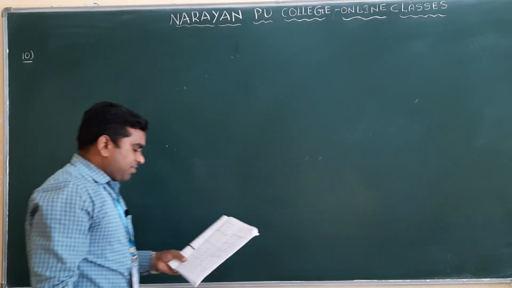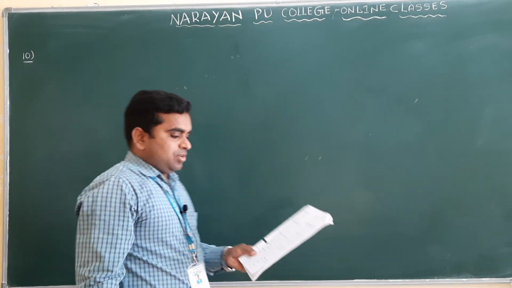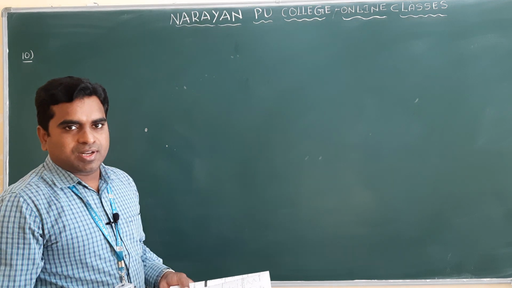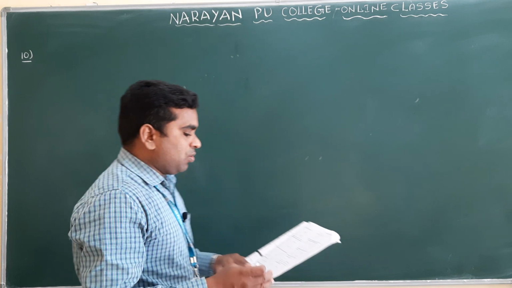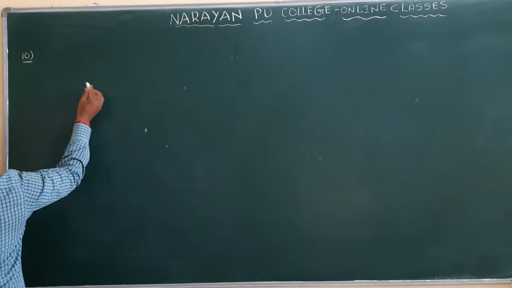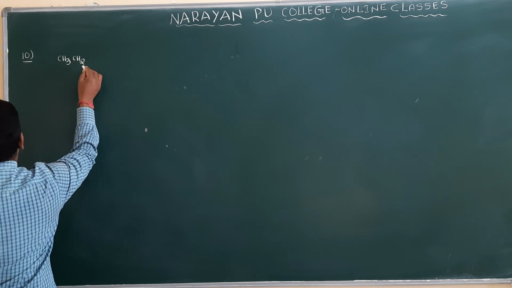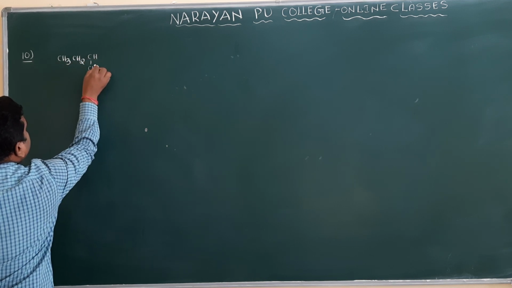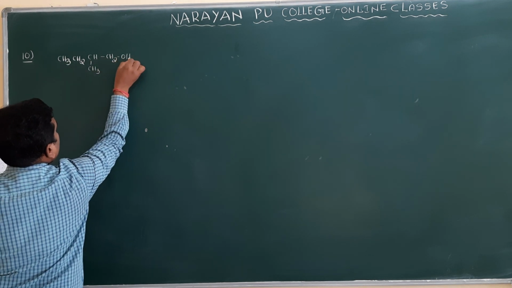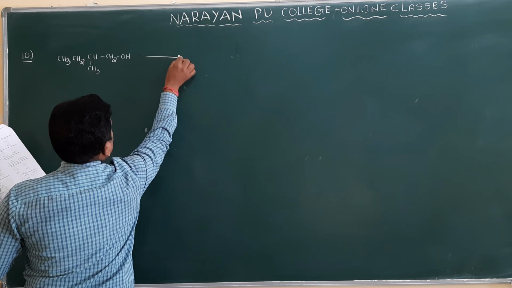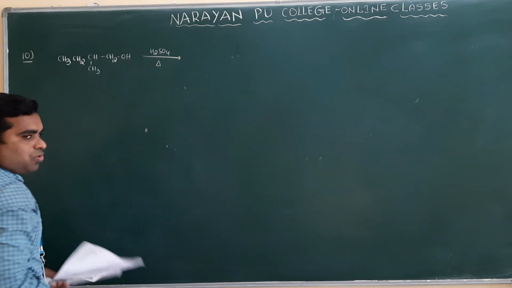The question they have given is: predict the major product of the following reaction. Whenever they have given major product, you have to think it through. Clear? So see, the compound they have given here is CH3CH2CH(CH3)CH2OH, which is treated with H2SO4 and heat.